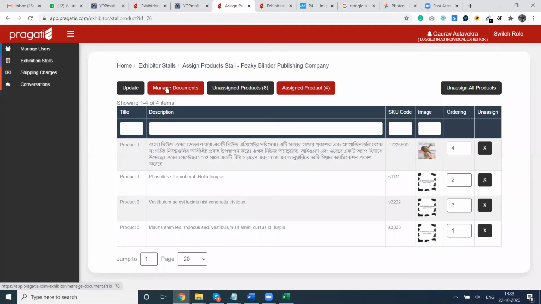So then you can see manage document in your stall. You can see manage document button here.